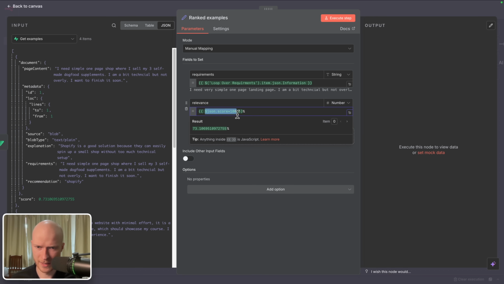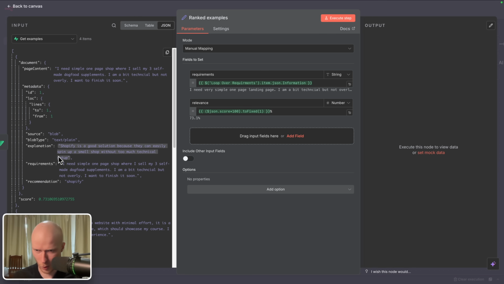And what I'm doing now, you don't have to do this, but I'm also going to wrap this in some parentheses and then write .toFixed and then 1, because we do not need it perfectly exact. We just need 1 position after the comma. And now I pull out all the example data from the metadata, because remember, we not only stored the example requirement up here in the content of the vector database, but we also stored the entire example data in the metadata. So now I can pull it back out again here.